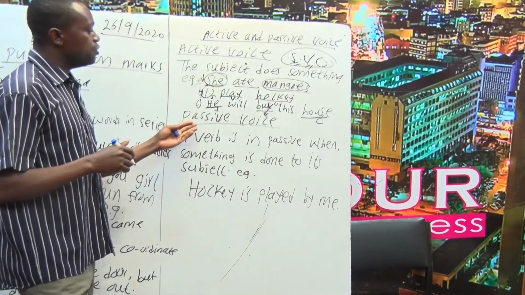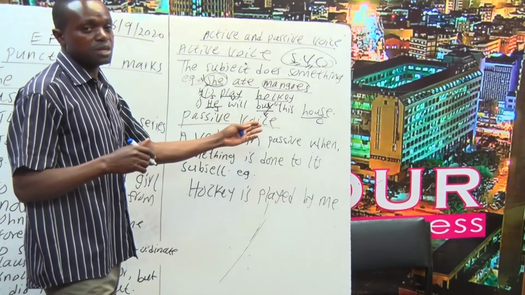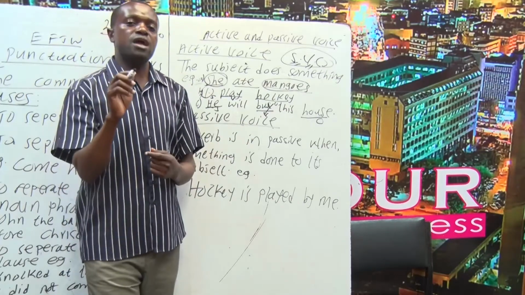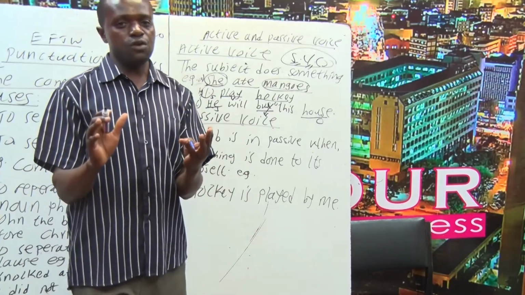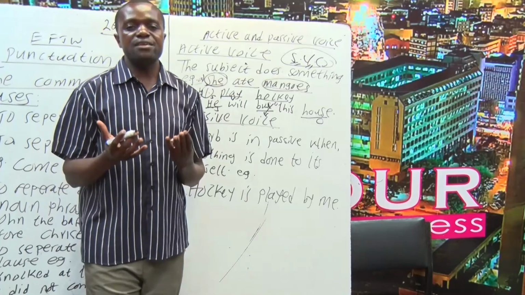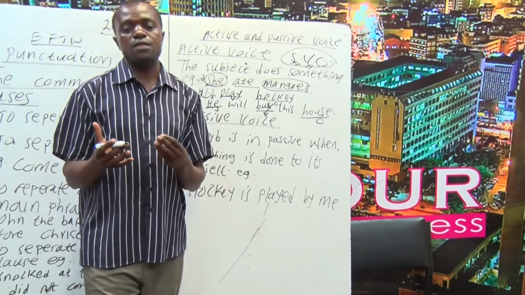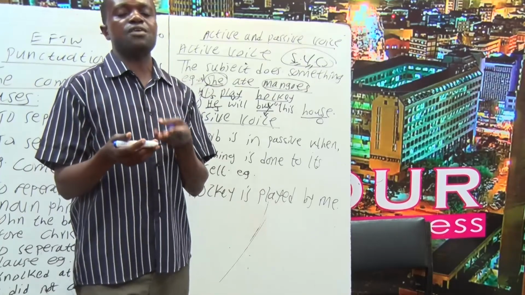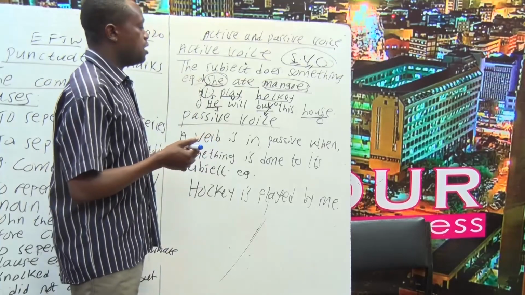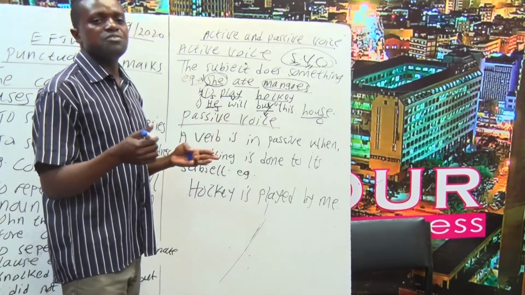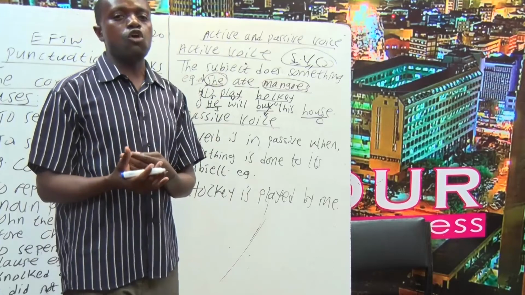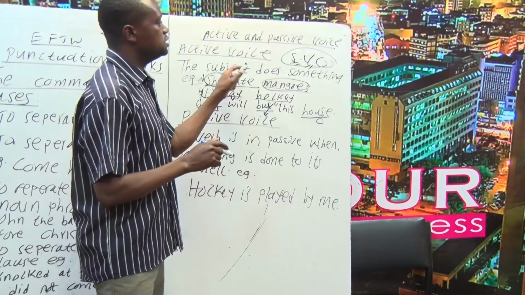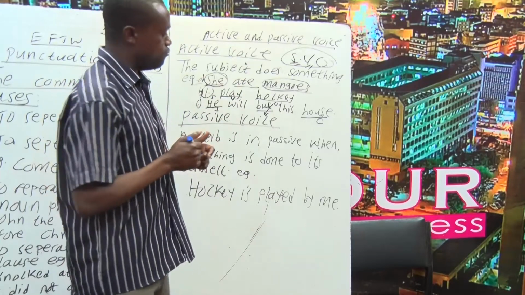Now let's look at the passive voice of communication, or passive way of communication. You're going to find that when writing a news story, in most cases we write the news story by use of active voice, because active voice shows urgency, or else currency of the story. The story is talking about now, timeliness. We talked about timeliness as one of the elements of a news story. But if you write a story in passive voice, it becomes stale, as if the story is very old. That's why we normally write our news stories by use of active verbs, not passive verbs.